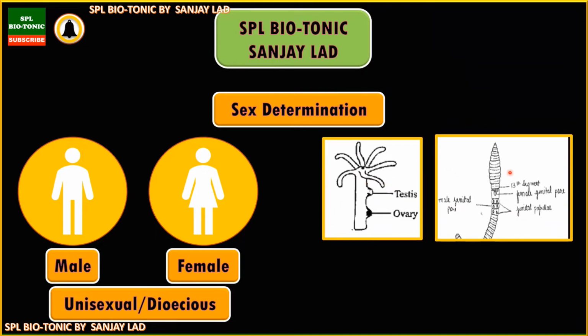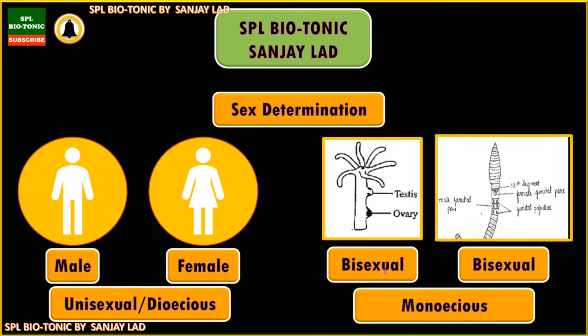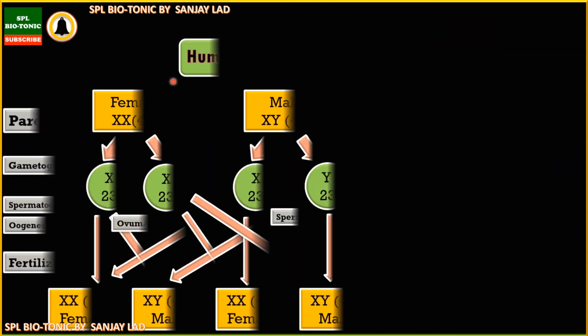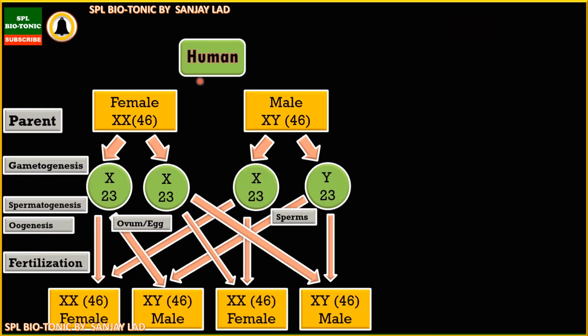Now, in case of Hydra and say earthworm, both testes and ovaries are present on the same organism. Such organisms are called as bisexual organism or monoecious organism. So students remember here, unisexual is dioecious whereas bisexual is monoecious. Now in sex determination, we'll be talking about sex determination in human, birds and honeybees. Students, let us start with sex determination in human.